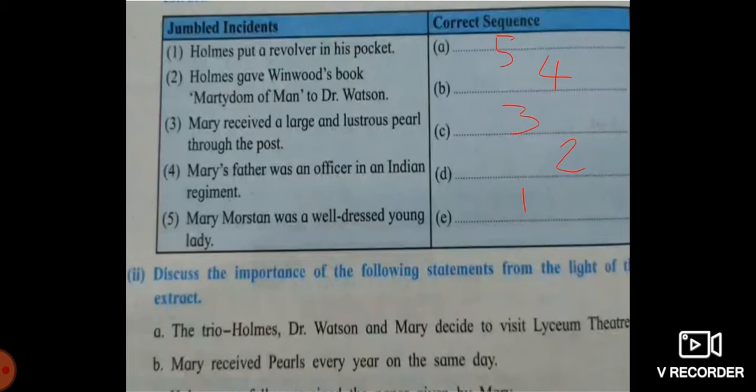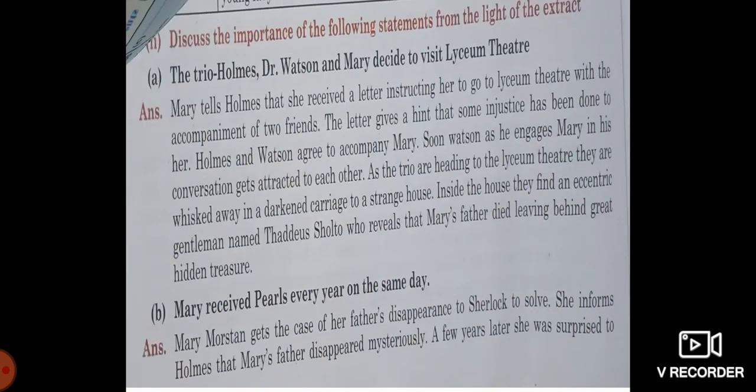So the correct order: point fifth will become first point. Point fourth will become second point. Point third will become third point. Point second will become fourth point, and the first point, Holmes put a revolver in his pocket, will become the last point. Okay. Then the next question.